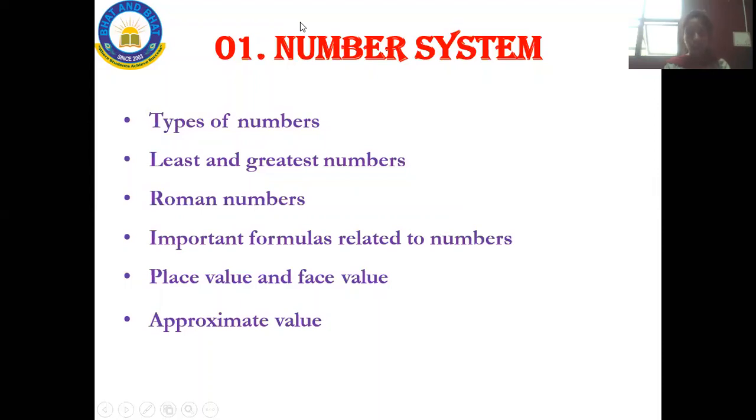Is there any doubt in number system? Students, is there any doubt? You can ask me if there is any doubt in that. No. Okay, Tushar. Yes, Bhavesh, good. Yes, students are active. Happy to see you all like this. Good.